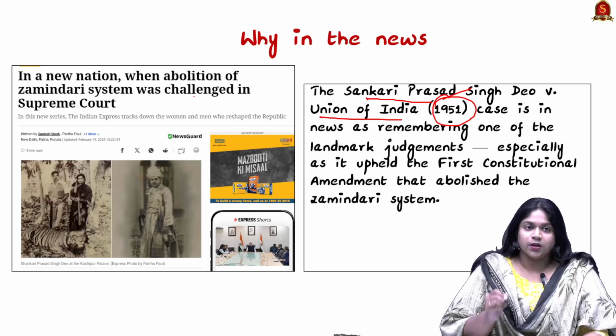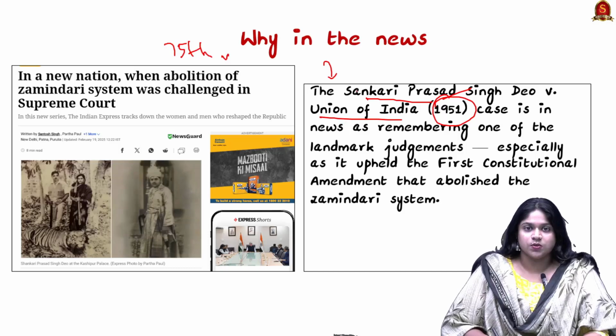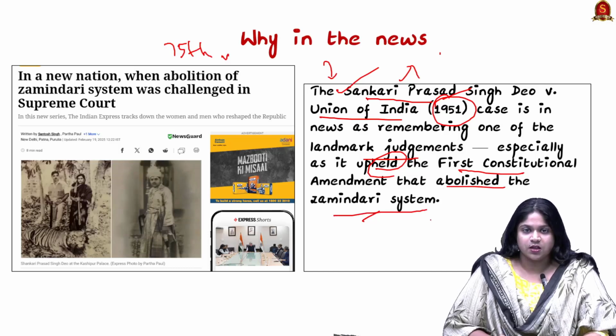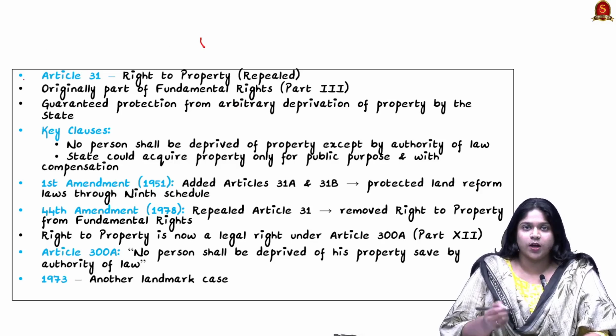So here's why it was in the news: since it is the 75th year of our Indian Constitution, we are remembering landmark judgments. This was also one of the landmark judgments, that is Sankari Prasad Singh Deo versus Union of India and also versus the State of Bihar, as they upheld the first constitutional amendment that abolished the zamindari system. So let's see the constitutional provisions included in this article and why it is important.